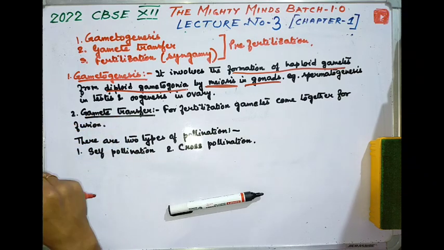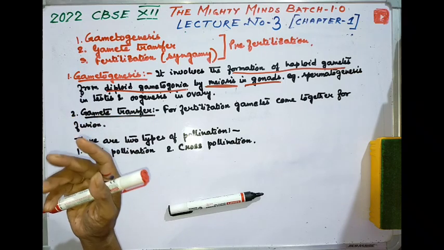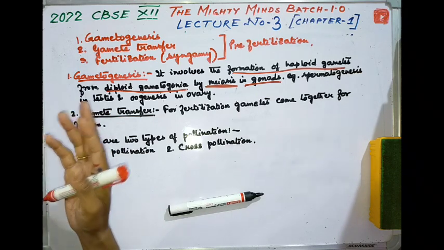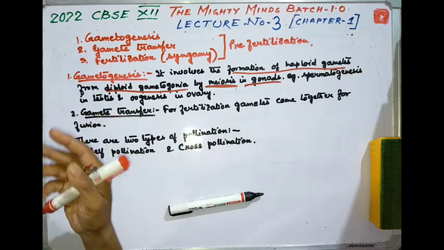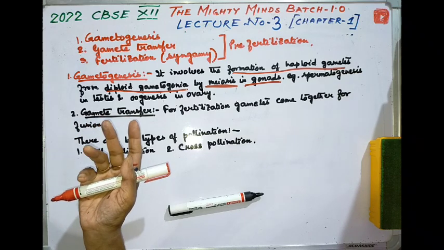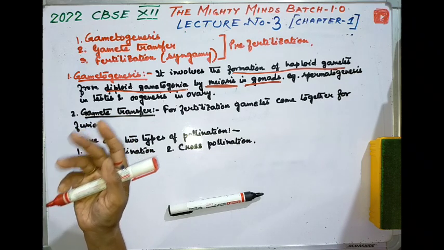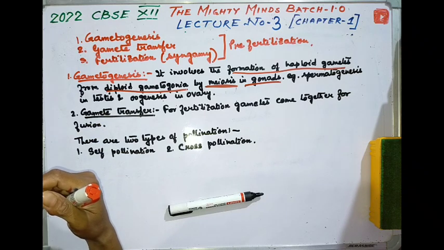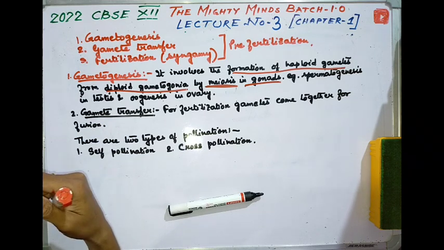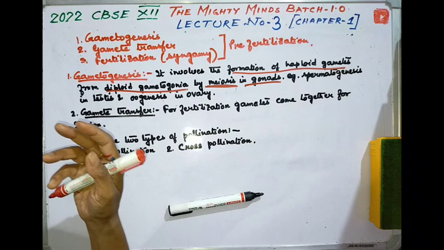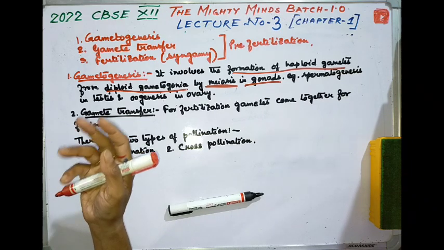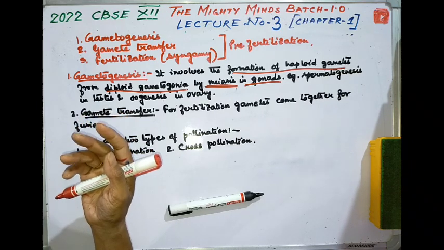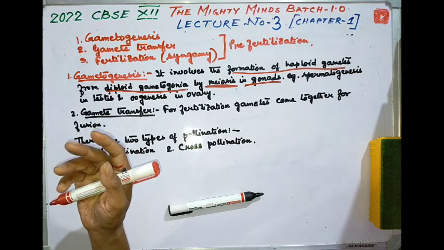In a haploid organism, what happens? Gametes are formed by mitosis. Examples are Monera, algae, fungi, and bryophytes. The plant body is haploid. In such cases, meiosis occurs after fertilization to restore the haploid organism, and that is called zygotic meiosis. Pteridophytes and the spermatophytes, that is the gymnosperms and angiosperms, and the majority of animals like